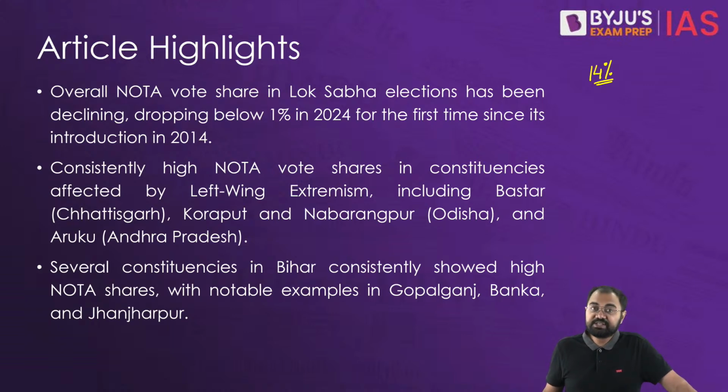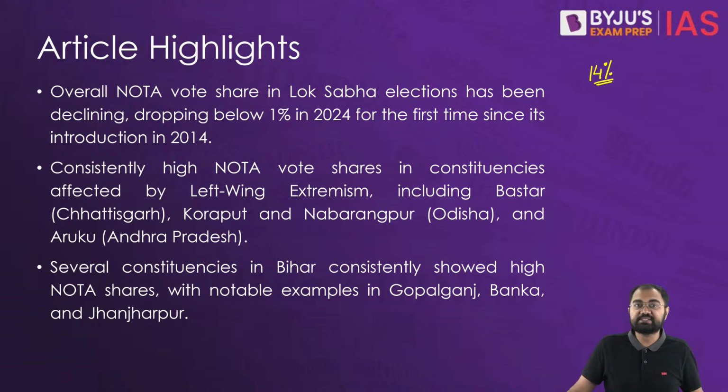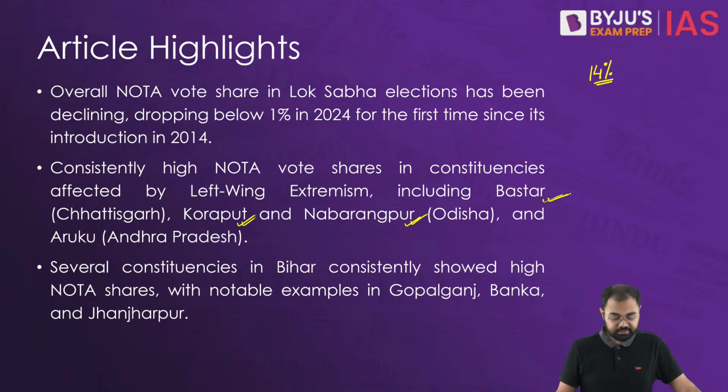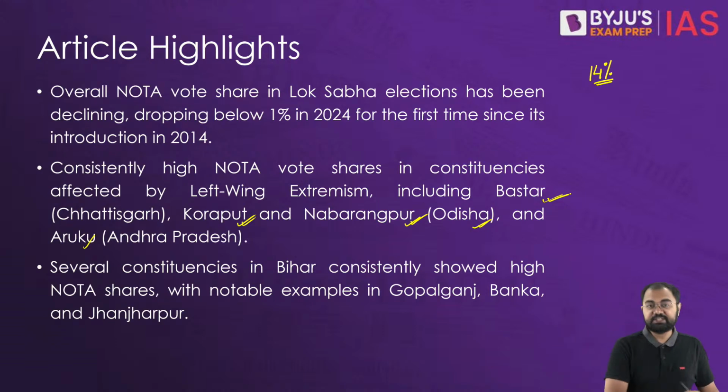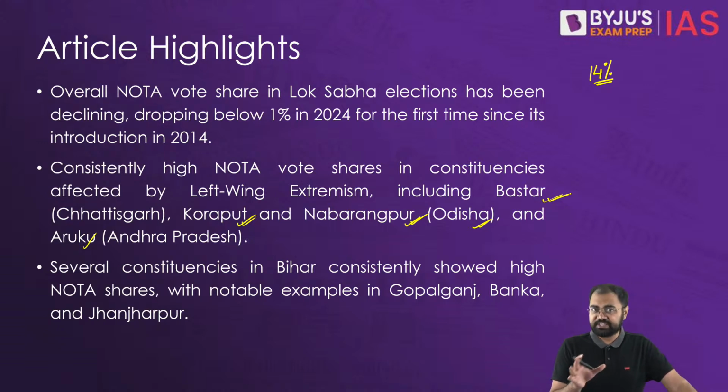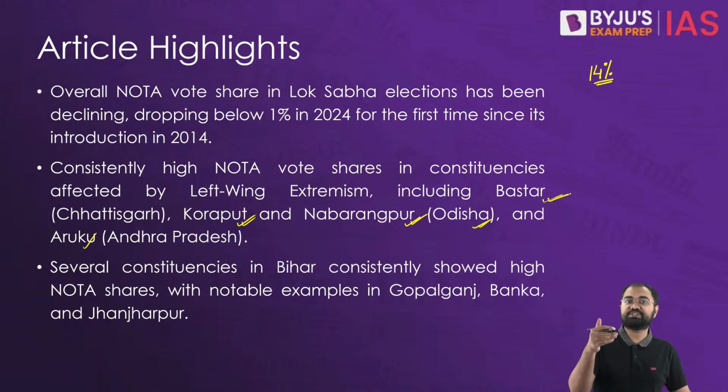These specifically include the left-wing extremism affected areas, like Bastar in Chhattisgarh, or Koraput and Nabarangpur in Odisha. Apart from that, Araku in Andhra Pradesh has also seen similar trends. In all these cases, there have been consistently high NOTA shares.